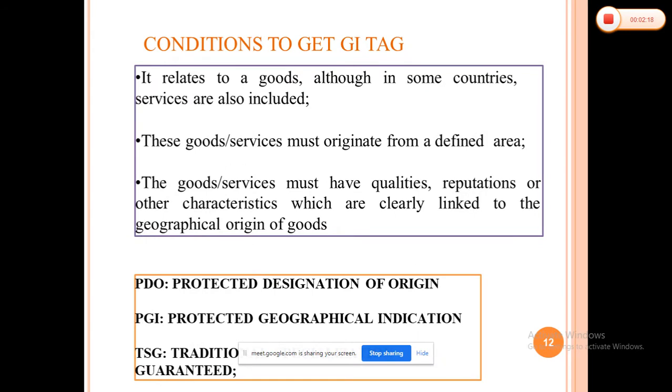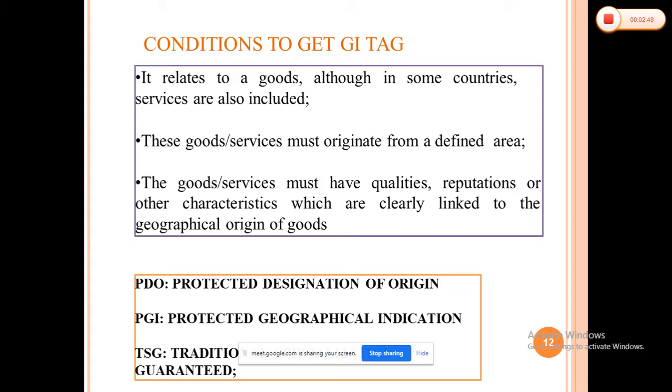Okay. So what are the conditions to get the GI tag? GI tag is a geographical indication tag. When you are applying for the geographical indication, there are some points that you have to consider. There are 34 classes in which different goods are divided, and depending upon the goods, these particular GI tags are given, for various products.